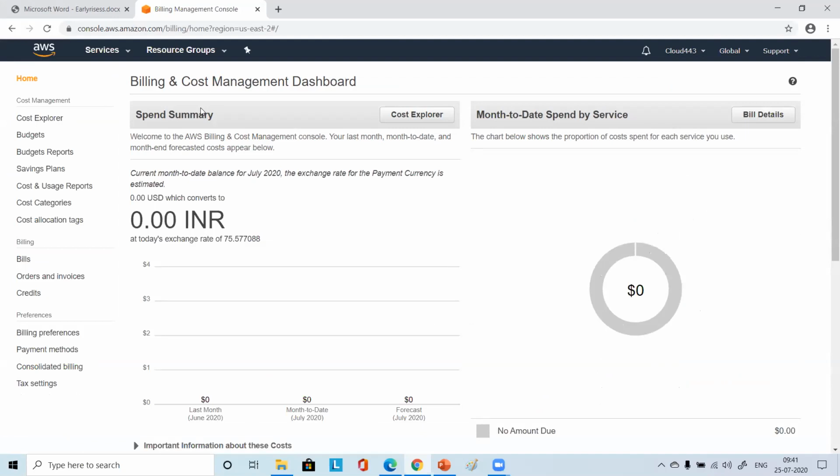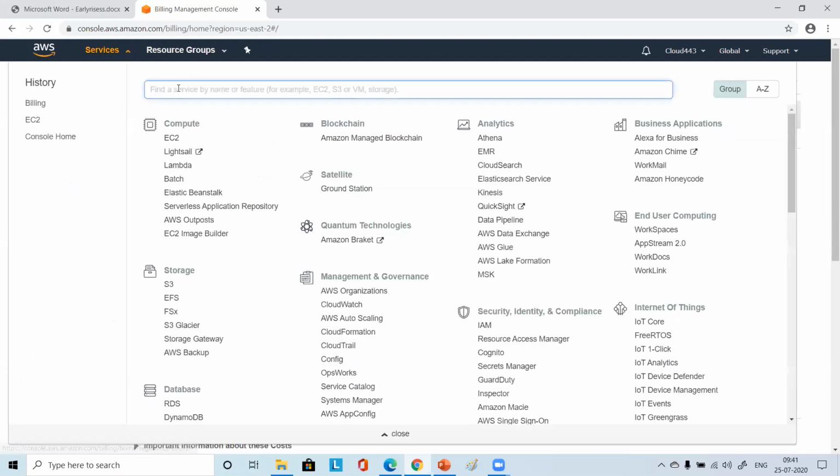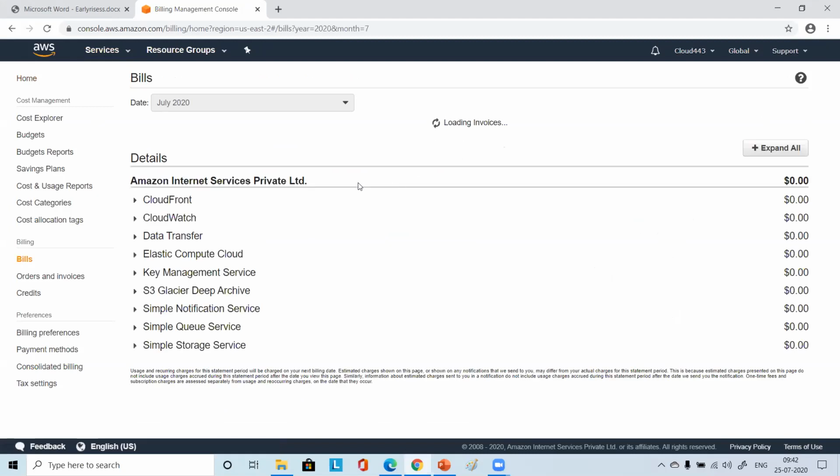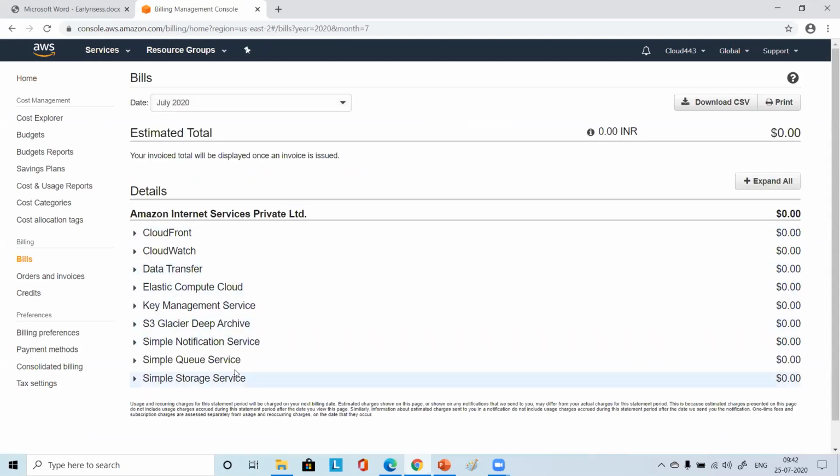Billing management. You have to click on services, and a search text box will come. In that box you just type Billing, and billing will come. You click that. Yeah, 0.00 INR. Okay, good. All should have 0.00. Please keep checking it on a regular basis. If you have any amount, go to bill details and you can see what you have been billed for, the services that you have used so far.